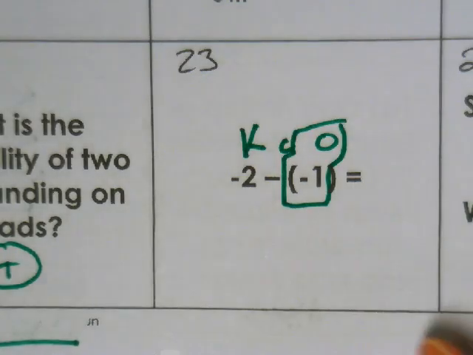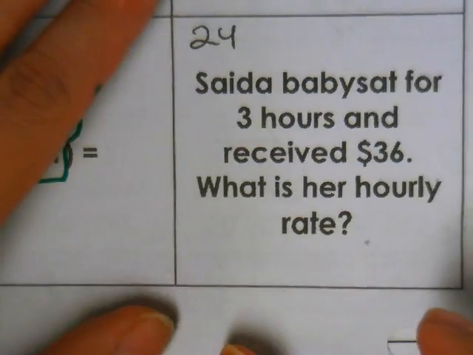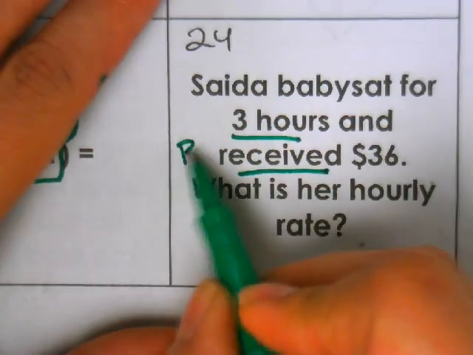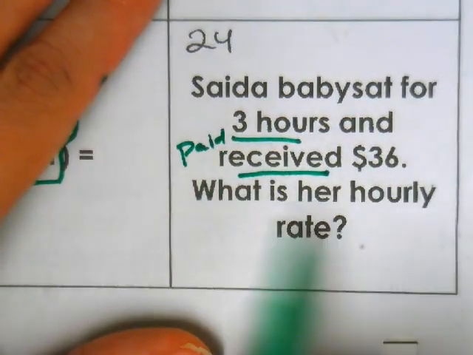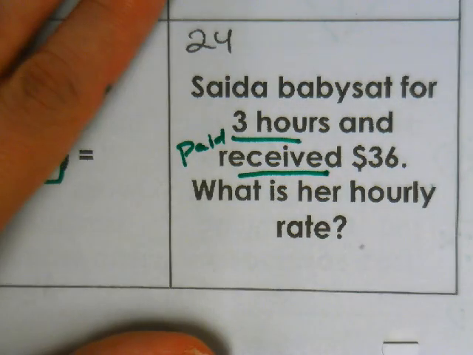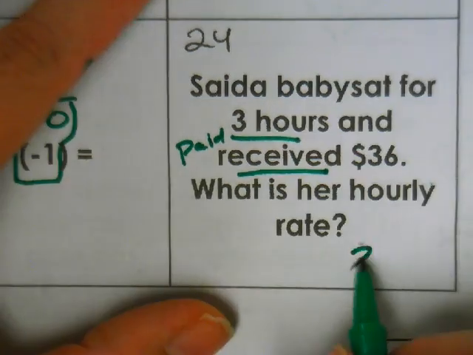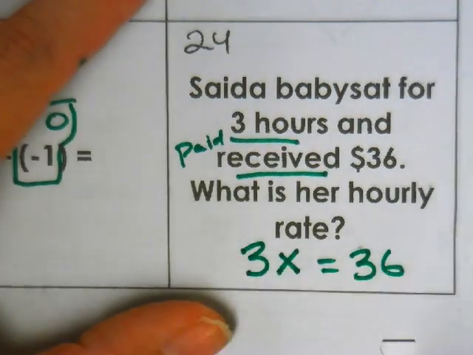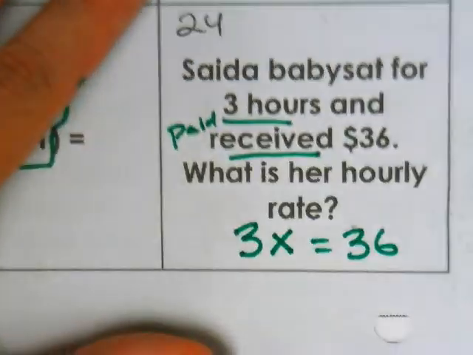All right, 24. Let's say you babysat someone for 3 hours and you got paid $36. What is her hourly rate? So her total was 36. She worked for 3 hours. Do I know how much she got paid per hour? Nope, but I know she worked 3 hours.